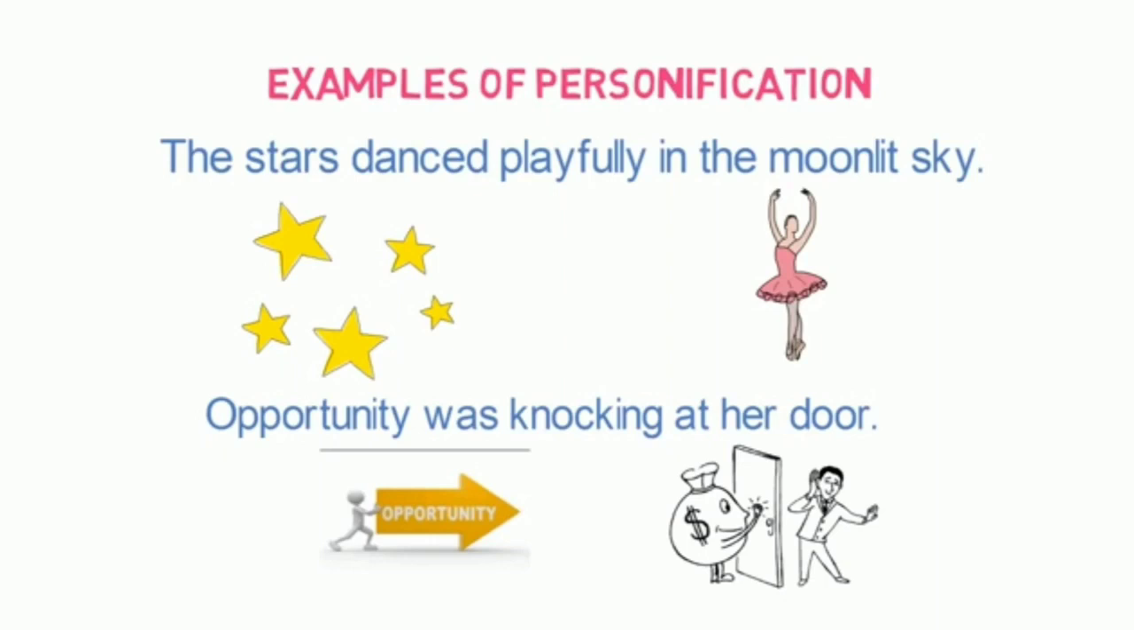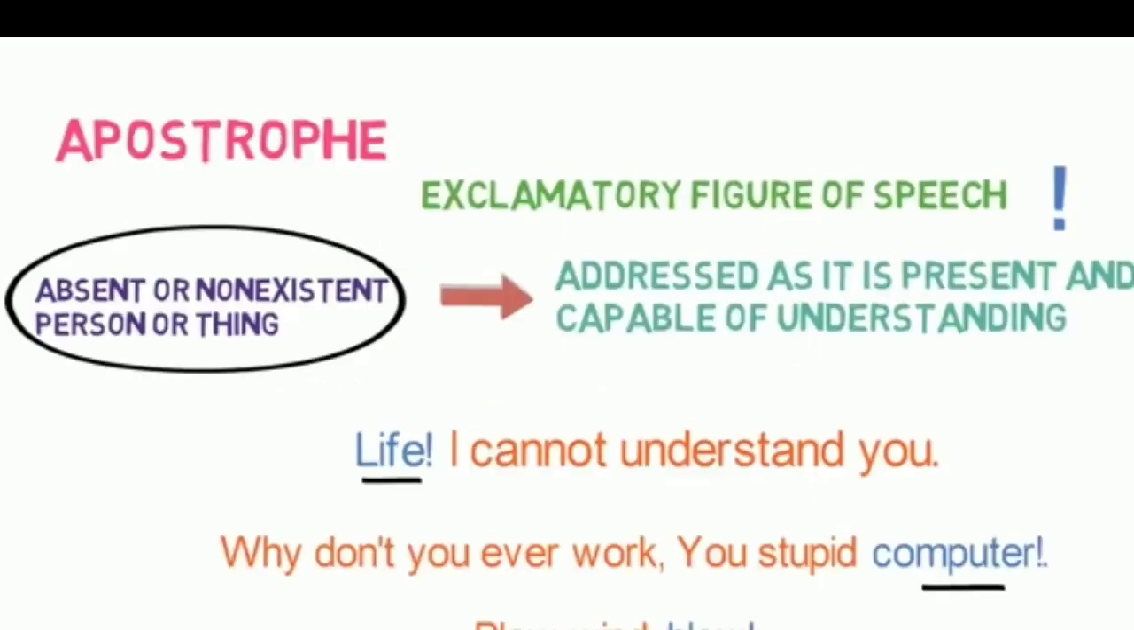Let us see a few other examples of personification. The stars danced playfully in the moonlit sky. In this example, the stars are given the human quality of dancing. The next example, opportunity was knocking at her door. In this example, opportunity is given the human quality of knocking on the door. So that means they are personification.